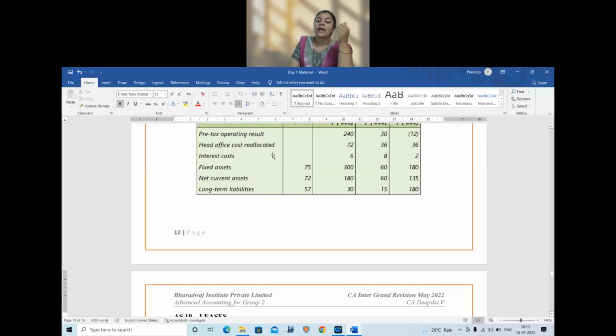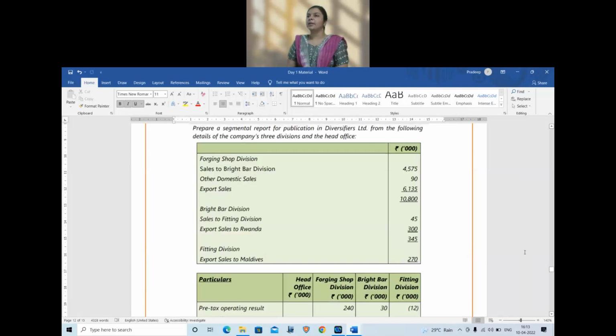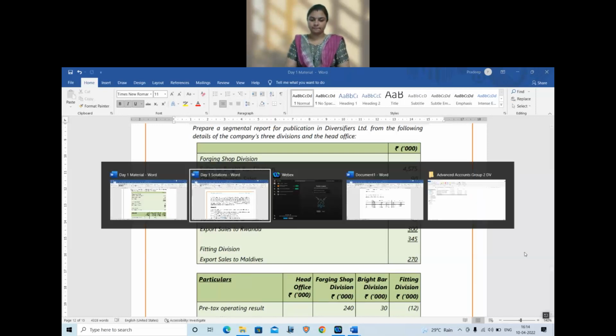Head office cost allocated, interest cost, fixed assets, net current assets, and long-term liabilities are given. So you are going to present it under the segment reporting format. Right? So let us see how the segment reporting format needs to be presented.